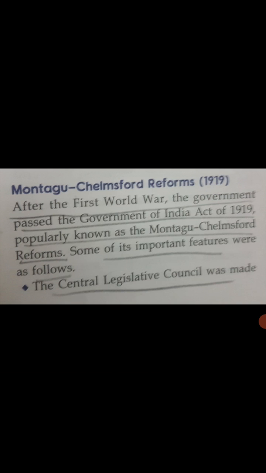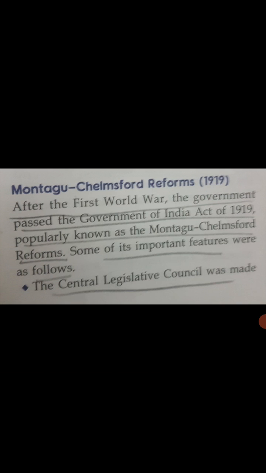Now, Montague Chelmsford reforms that took place in the year 1919. After the First World War, the government passed the Government of India Act of 1919 and its main features were: the Central Legislative Council was made bicameral, that is, it had two houses now, and the system of diarchy or dual government was introduced in the provinces.